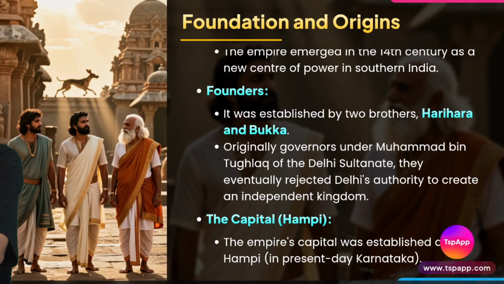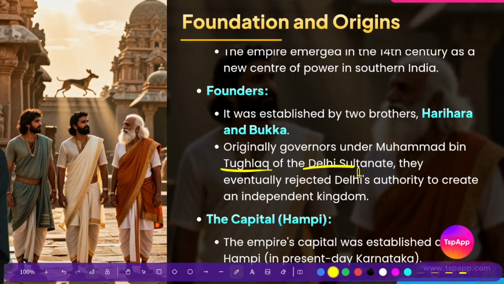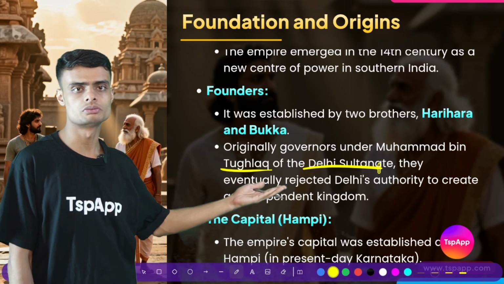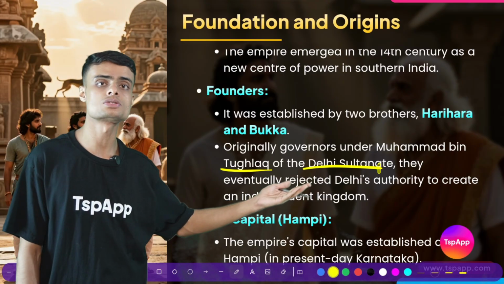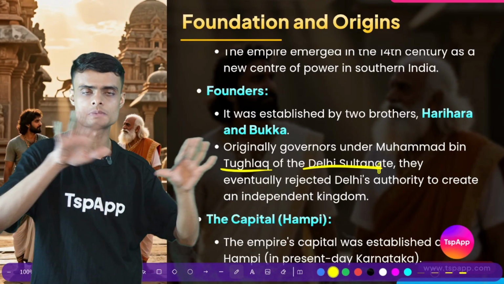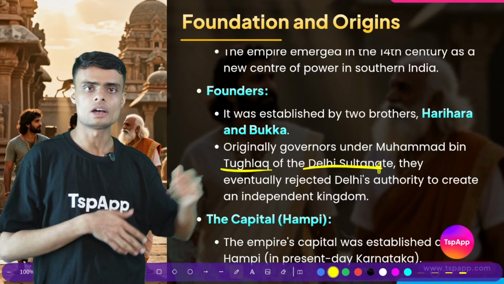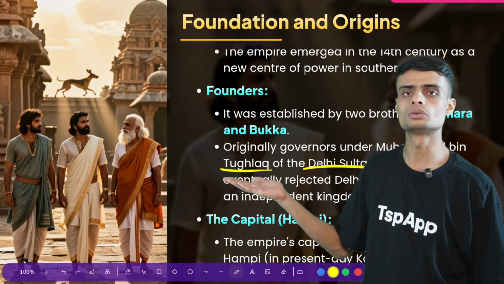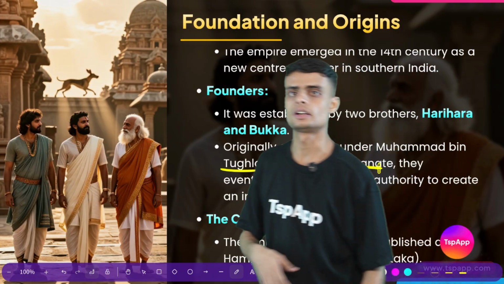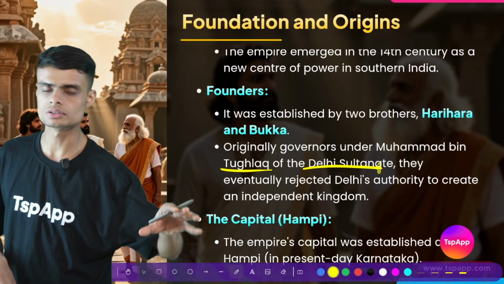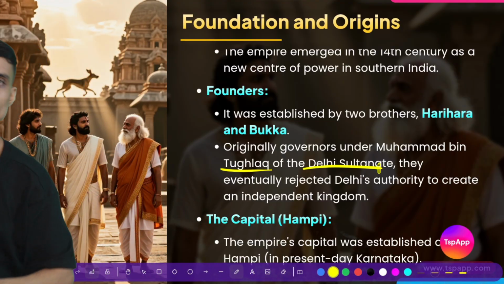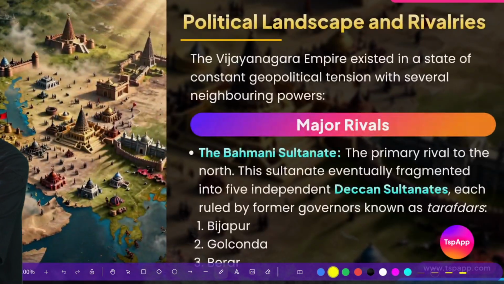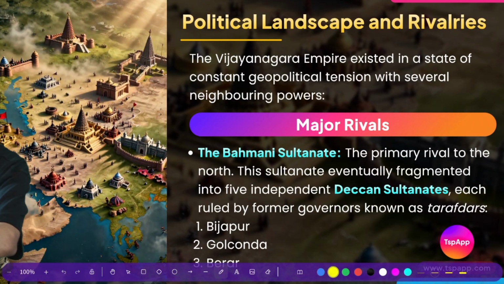The Vijayanagar Empire was actually under the Tughlaqs of the Delhi Sultanate. I have told you the Tughlaqs were one of the rulers who expanded the kingdom to a very large part of India, to South India. So earlier Harihar and Bukka were under the rulers of the Tughlaq dynasty. But later they broke free from the Delhi Sultanate to set up their own kingdom called the Vijayanagar Empire.